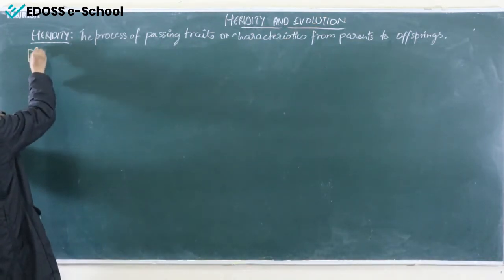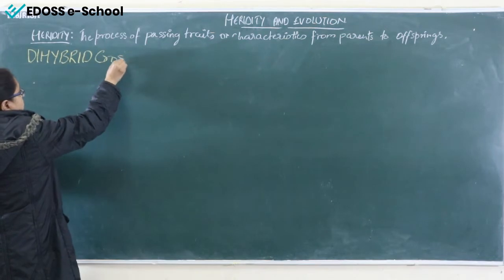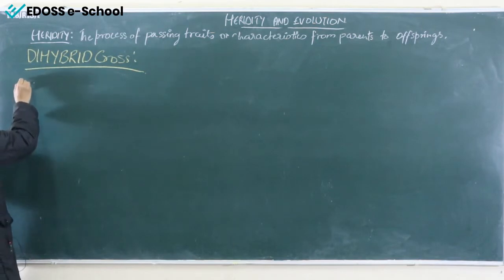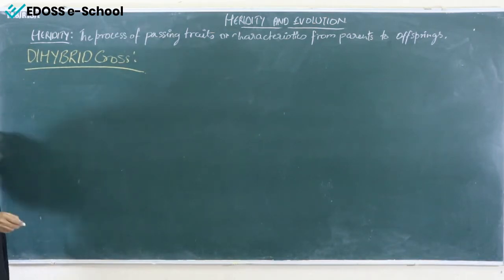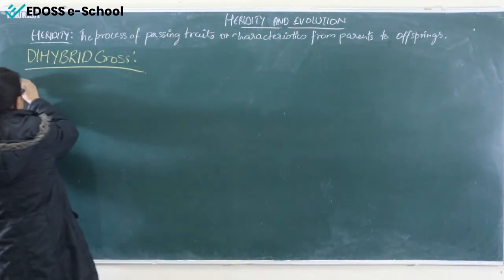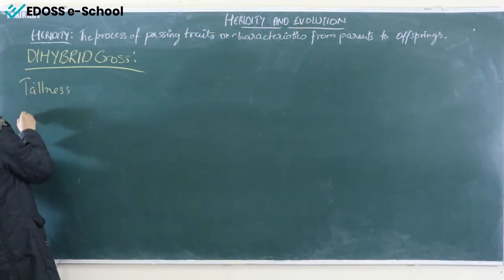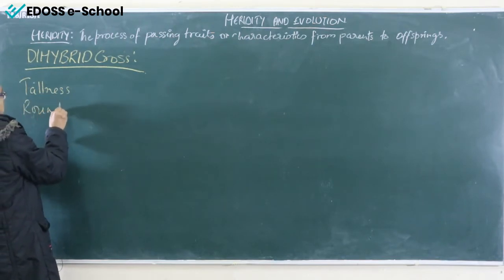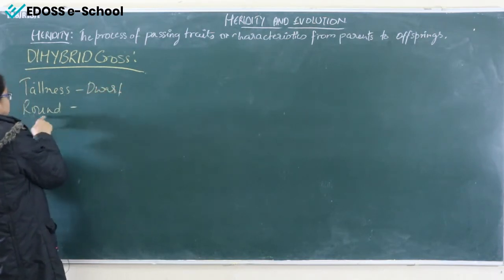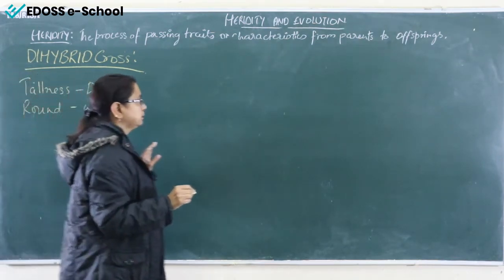Next is dihybrid cross. Here we study the 2 factors. Suppose I'll take tallness, and another I'll take the shape of the seed, that is round. Tallness, what is the contrasting one? Dwarf. And what is the contrasting of round? That is wrinkled. Right? This you have to remember.